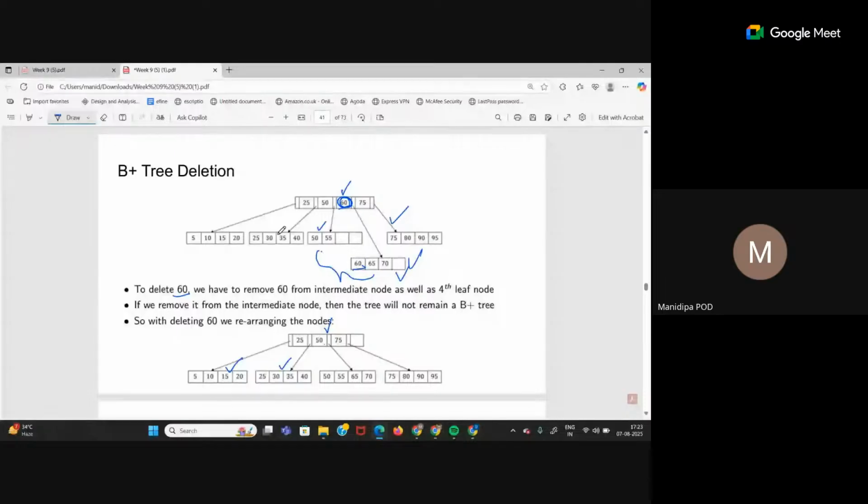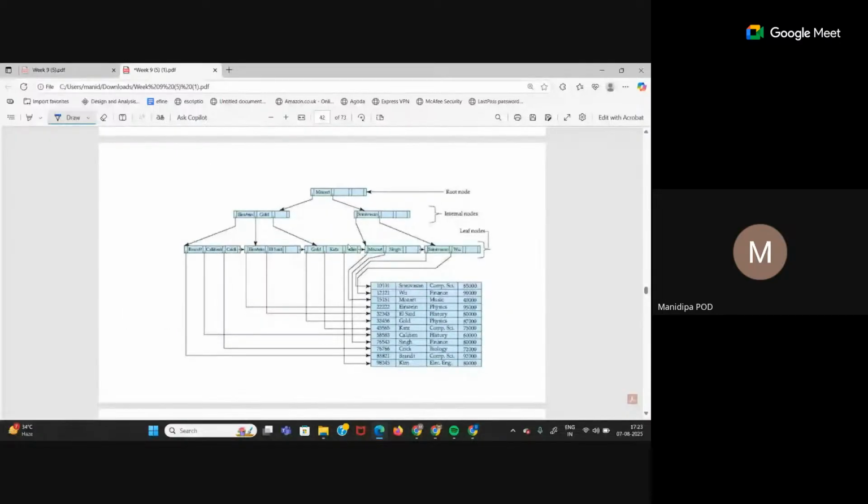Now once I move 75 to the left side, now this part, these two children, right, they don't have separate pointers anymore. Only 75 has one pointer. So both of these have to fit in this. 75 is gone, 60 is gone.